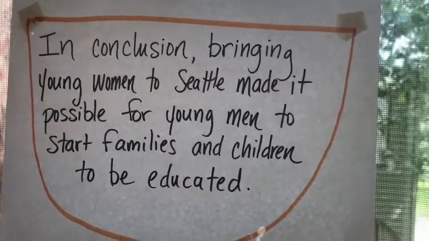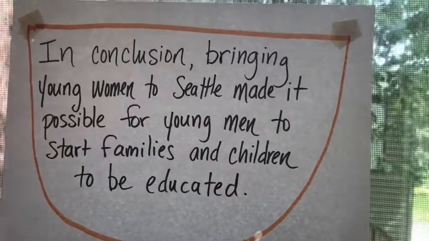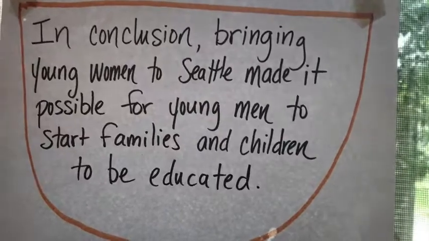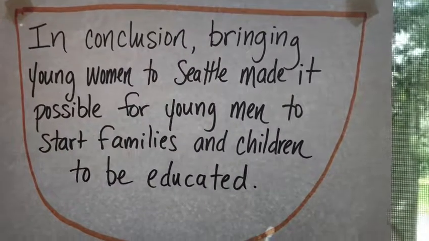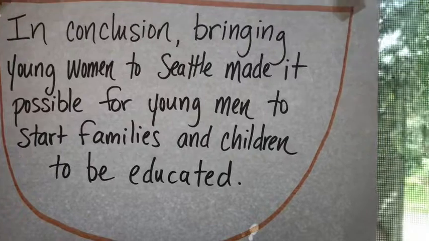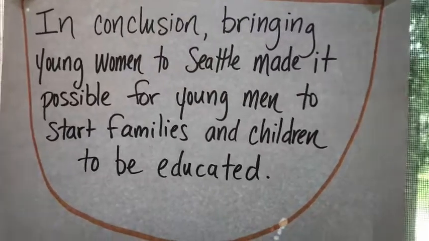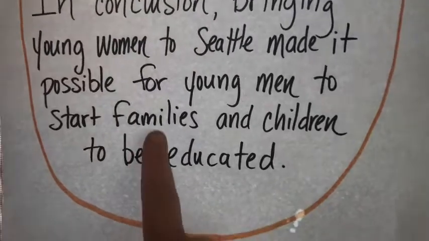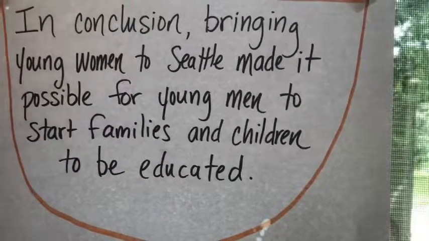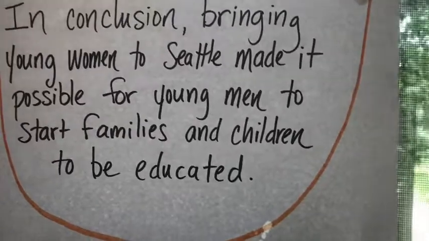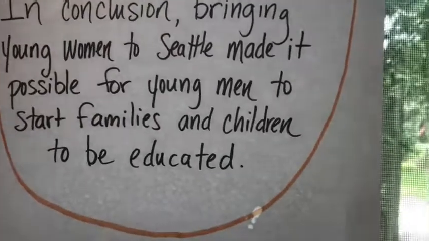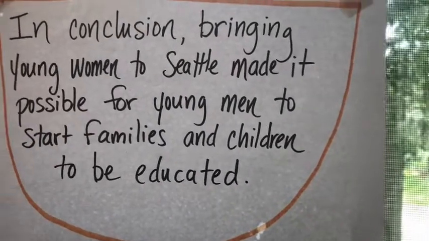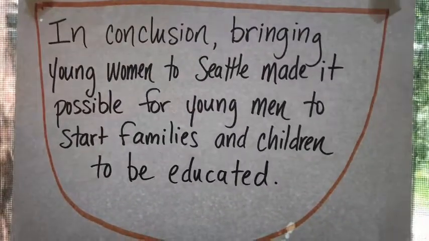In conclusion, bringing young women to Seattle made it possible for young men to start families and children to be educated. So I've said basically the same thing as in the topic sentence, except just a little different and maybe with a slightly different perspective. I didn't talk about families in the topic sentence, but I'm talking about families in the concluding sentence just to finish up the idea that we needed these women in Seattle so that people could start families and stay here.